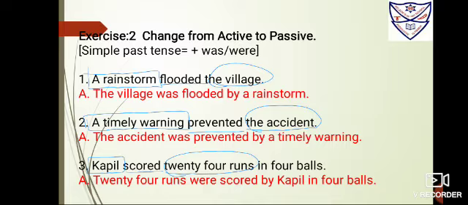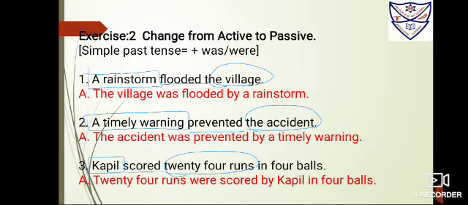A timely warning prevented the accident. A timely warning is the subject, put a box. Prevented is the verb, underline it. The accident is the object, circle it. Now bring the object ahead, the accident. Because accident is singular, I'll be using was. Third form of the verb, prevent, prevented, prevented. Fourth step, add by. Fifth step, bring a timely warning at the back. So it's: The accident was prevented by a timely warning.